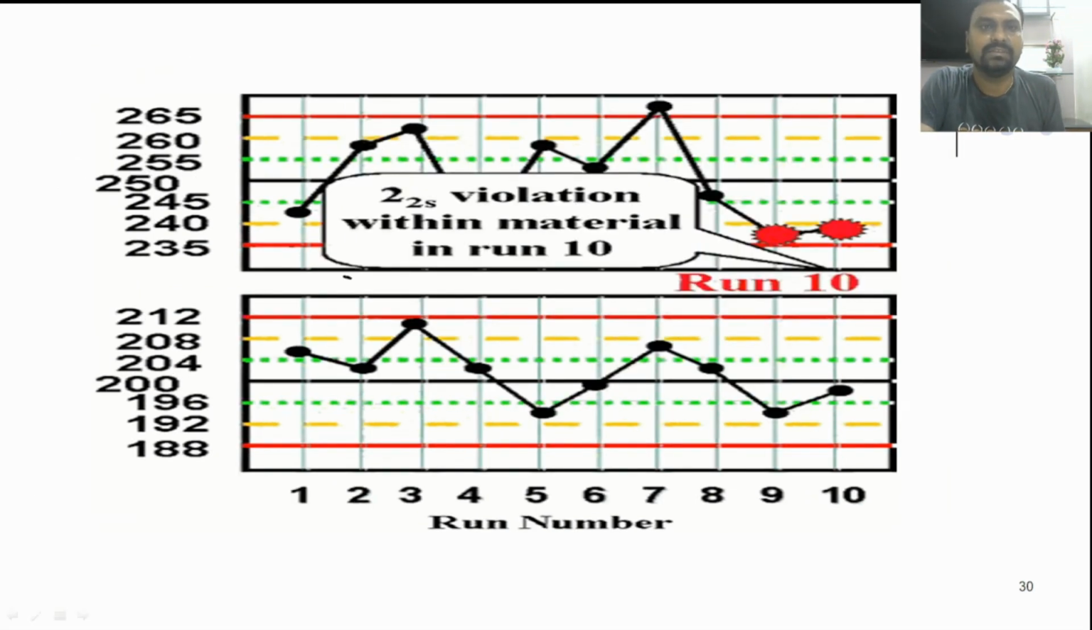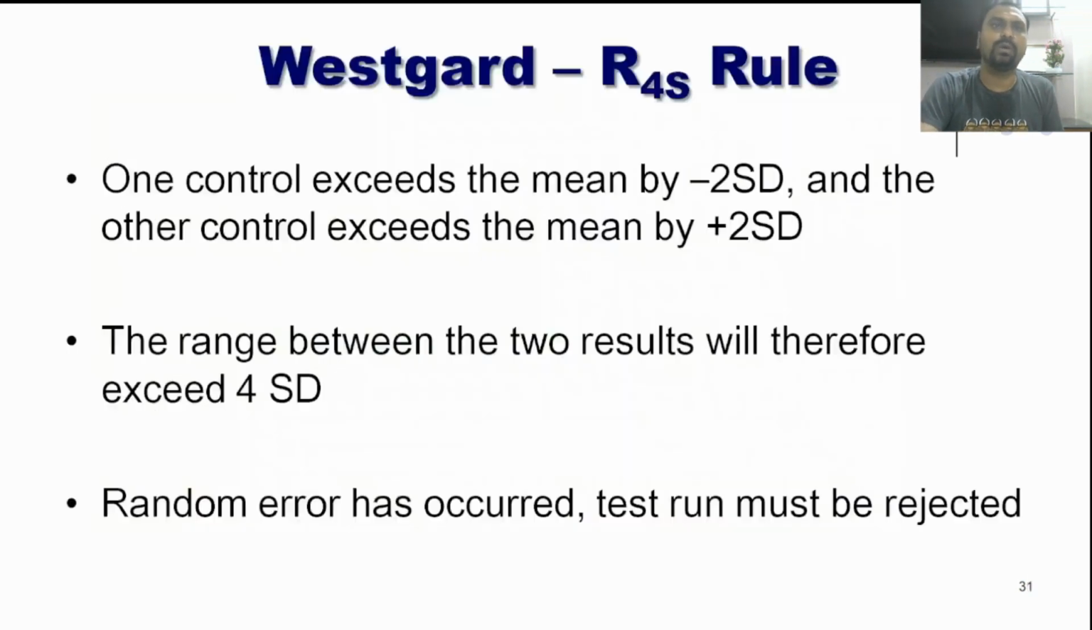Okay, while within material means across the run, on the 9th day it is outside 2SD. Here it is minus 2SD, and on the next run also it is outside minus 2SD. So we can see it is a violation of the 22S rule, and it is subject to systemic error.